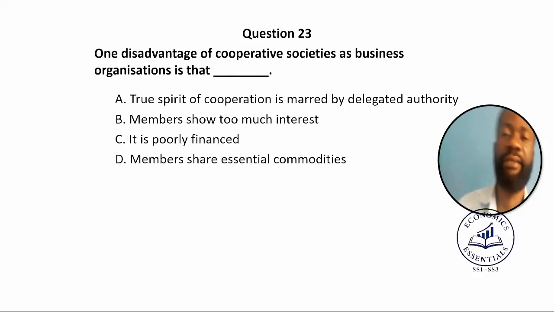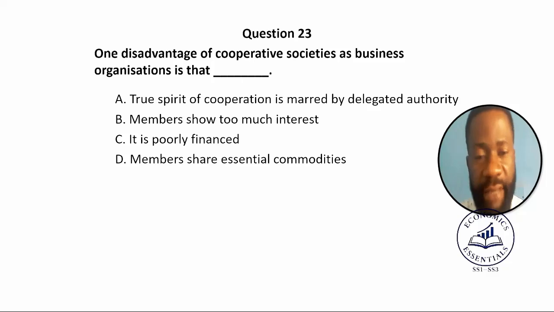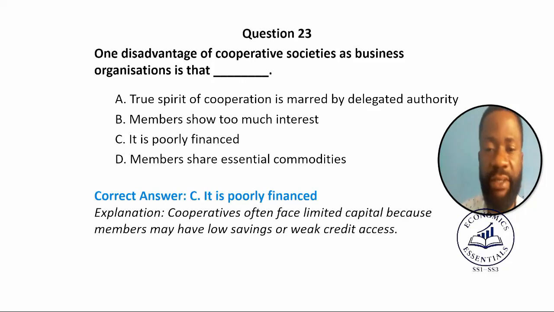That's question 23. One disadvantage of cooperative societies as business organization is that A. True spirit of cooperation is marred by delegated authority. B. Members show too much interest. C. It is poorly financed. D. Members share essential commodities. Let's look at the correct answer. The correct answer to the question is C. It is poorly financed. Cooperatives often face limited capital because members may have low savings or weak credit access.